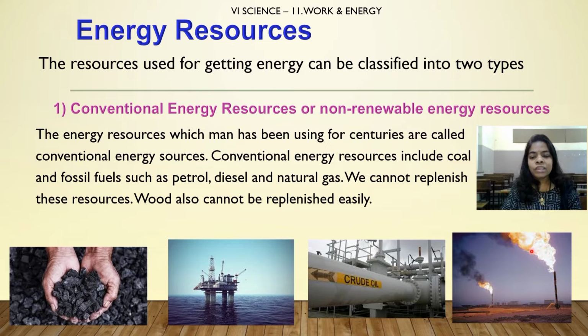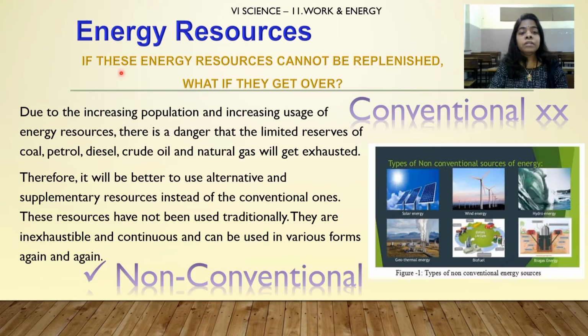This is a natural gas factory. Natural gas is coming out here. And wood is also a type of conventional energy resource. We cannot replenish wood also. Now, if these energy resources cannot be replenished, we cannot get them once they are over.